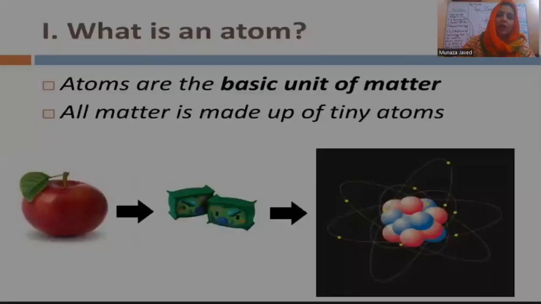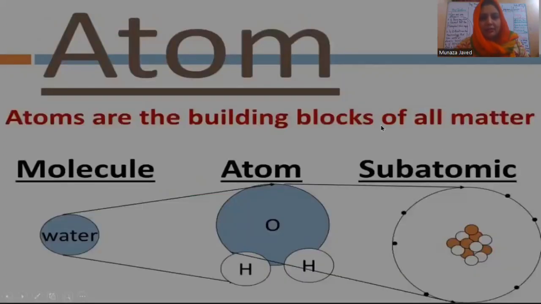Now we will move to our topic again. What is an atom? You know now. We have studied all the history, 14 billion years ago, and now we can tell that yes, everything is made of atoms. An atom is a tiny particle that is the basic unit of matter. Okay, here is the example of an apple. Apple is a plant product, that's why I have made plant cells. All cells are made of atoms. So an atom is the building block of all matter.